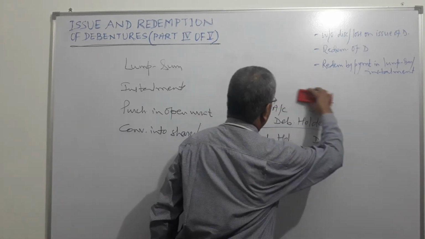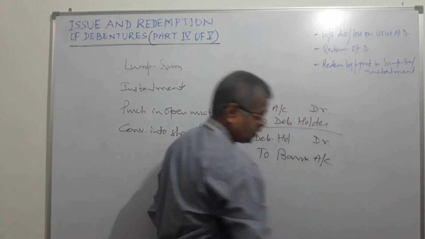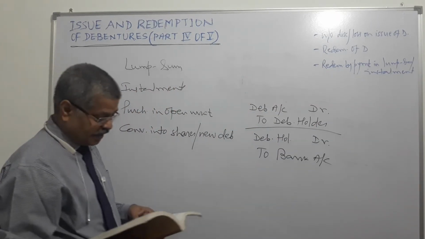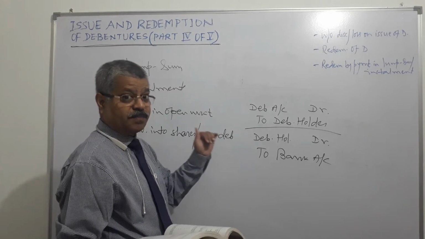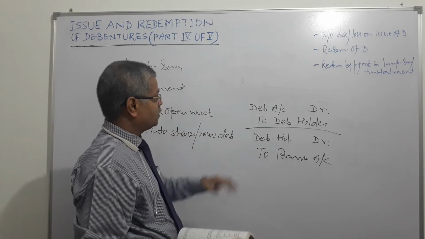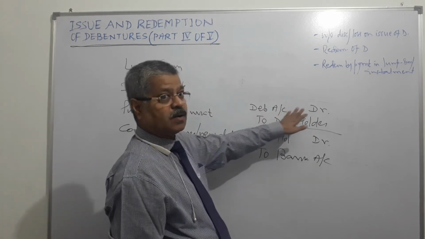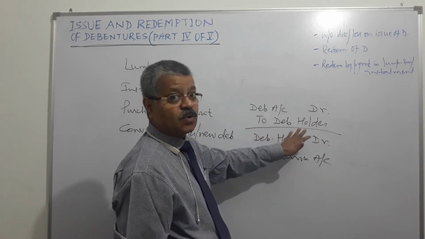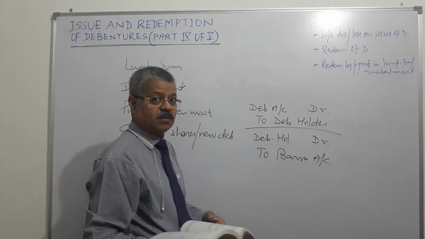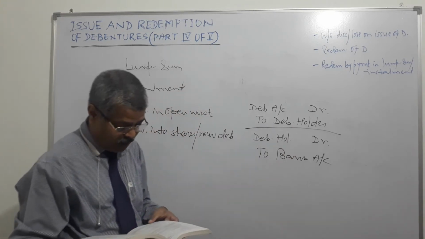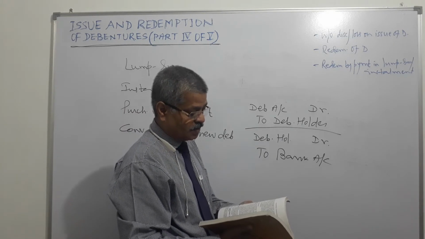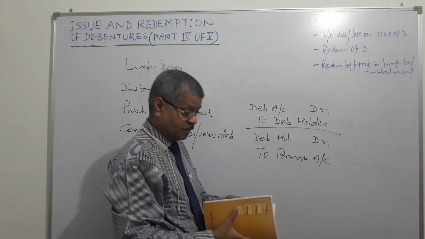If it is being paid out of capital, that first stage will go out and the entries will be, if being paid out of capital, redeemed out of capital. Debit debenture account, credit debenture holder, debit debenture holder, credit bank account. As simple as that.